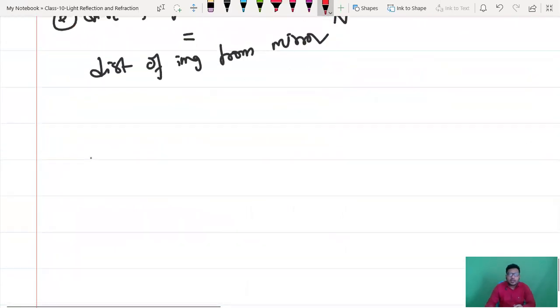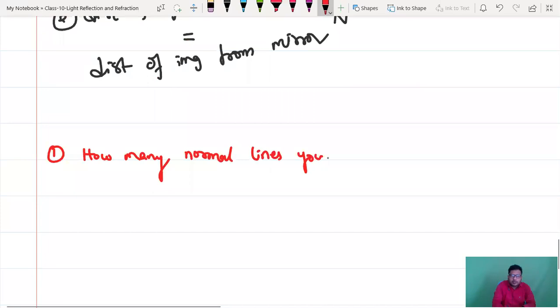And one higher order thinking question. First question: how many normal lines can you draw for a plane mirror?